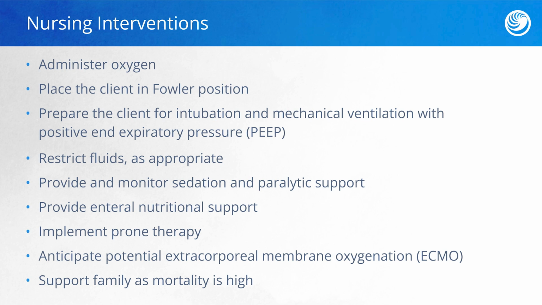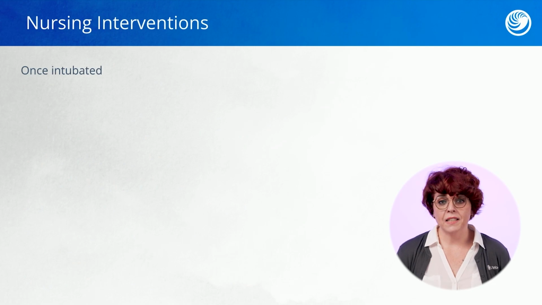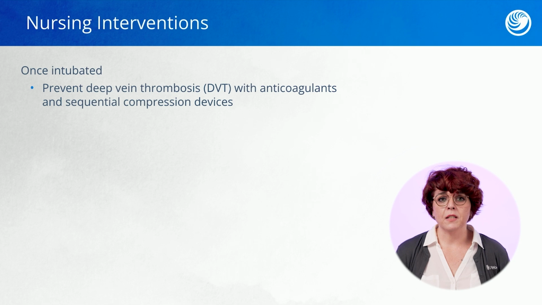Anticipate ECMO for these patients, which is basically a bypass machine. Remember, their lungs and heart are now not working properly. While the patient is our number one concern, don't forget about family. Remember, mortality with these patients is very high. Now remember, once our patient is intubated, they're at high risk for clots. So we're thinking DVTs, we need to make sure they give anticoagulants and their SCDs on at all times.